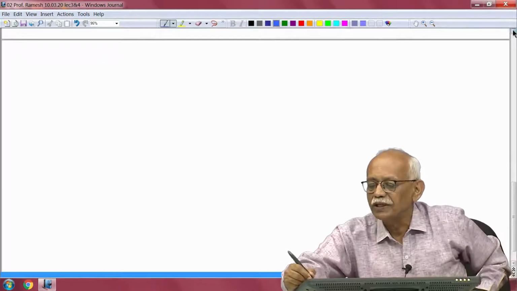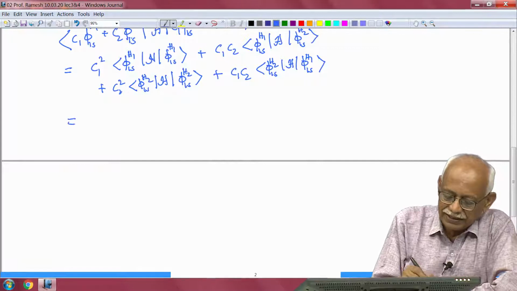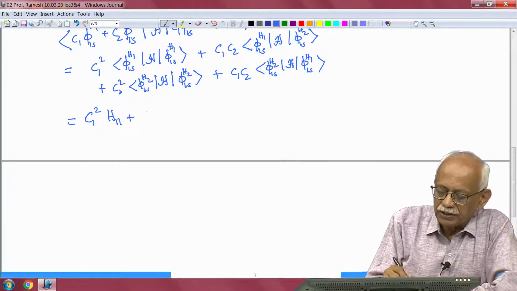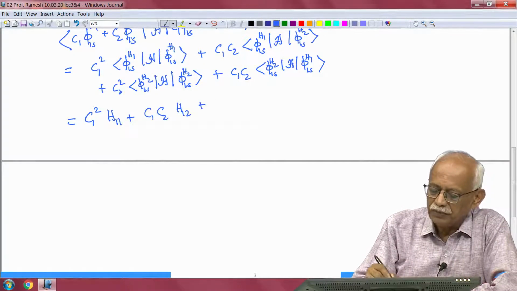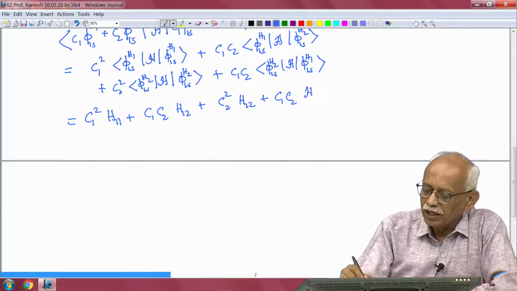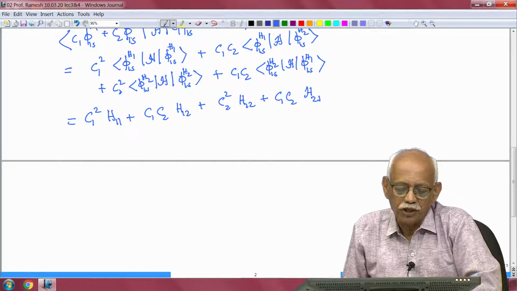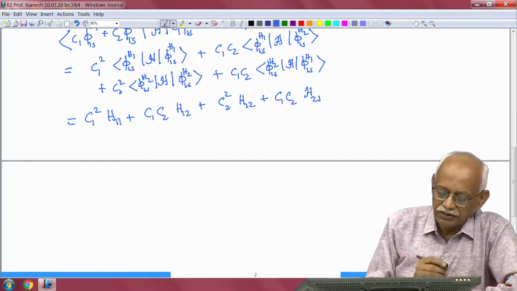So, this I can write in a simpler fashion. I can say that it is equal to C1 squared H11 plus C1 C2 H12 plus C2 squared H22 plus C1 C2 H21, where H11, H12, H21, H22 are known as matrix elements. And so this is the expectation value of psi H psi.